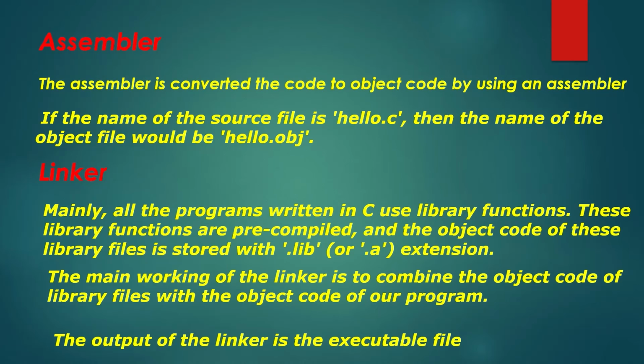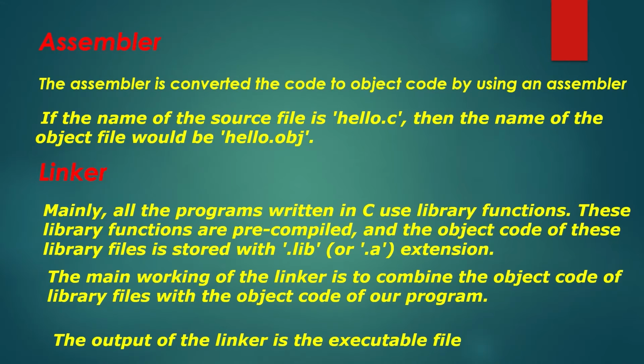Coming to the assembler, what is an assembler? The assembly code is converted into object code by using an assembler. The name of the object file generated by the assembler is the same as the source file, which is hello.obj.